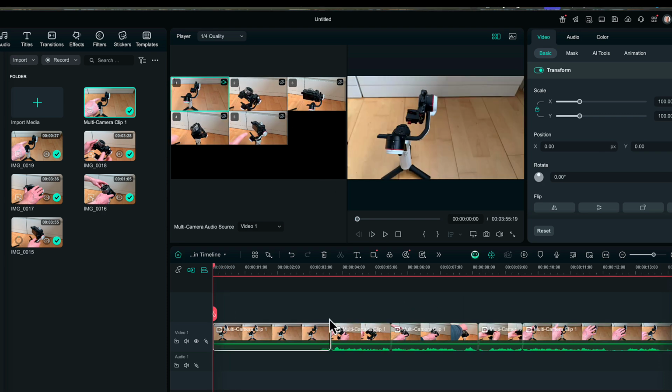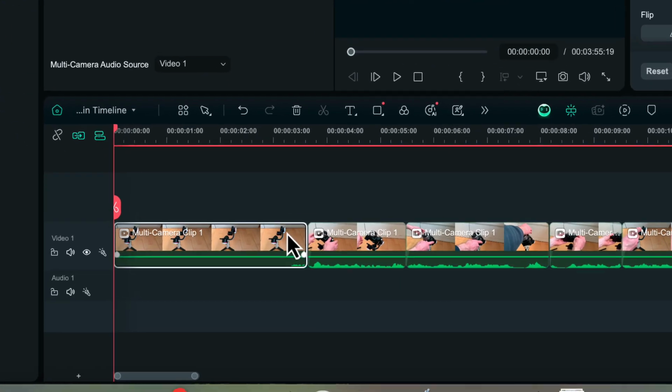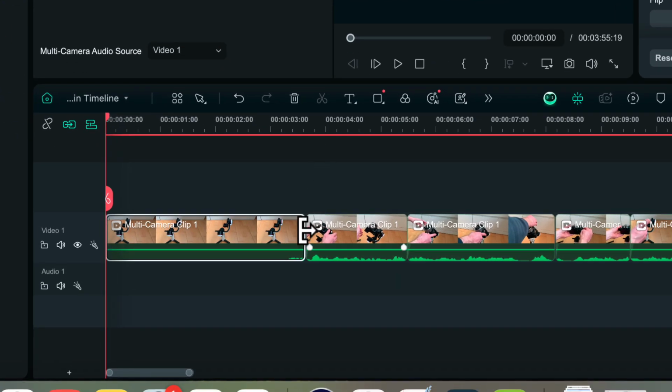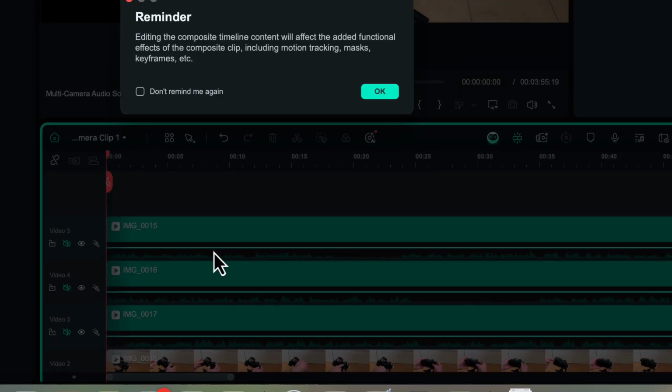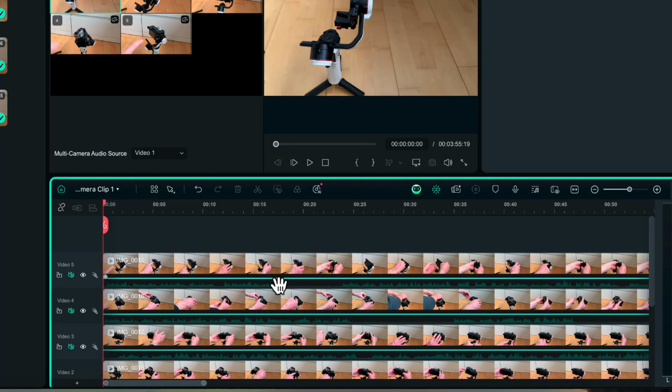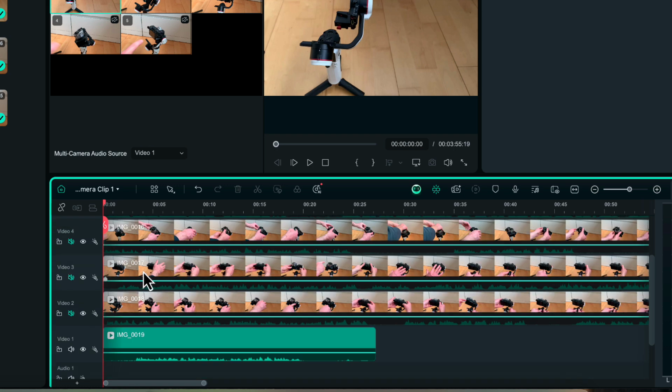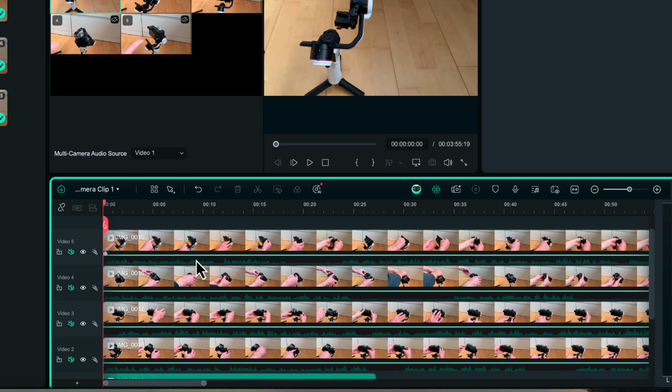When you zoom in, you can see that Filmora has automatically done the cuts for you depending on which camera you press. Now you can double click on your camera clip and dive into each of the actual footage. So you can make finer adjustments if you particularly want to, or for example, you want to add some sort of visual effect for the particular camera.